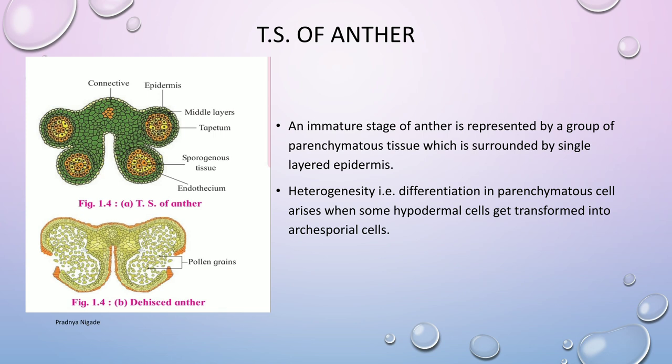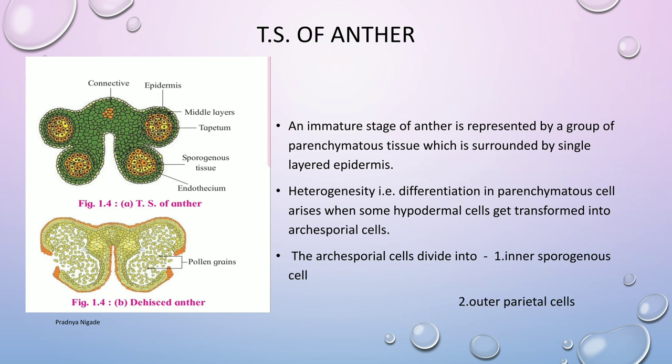Hypo means below, dermal means outer layer. So when some hypodermal cells get differentiated, they are converted to form the archisporial cells. Now what is meant by archisporial cell? Archisporial cells are actively dividing meristematic cells. These archisporial cells divide into inner sporogenous cells and outer parietal cells.